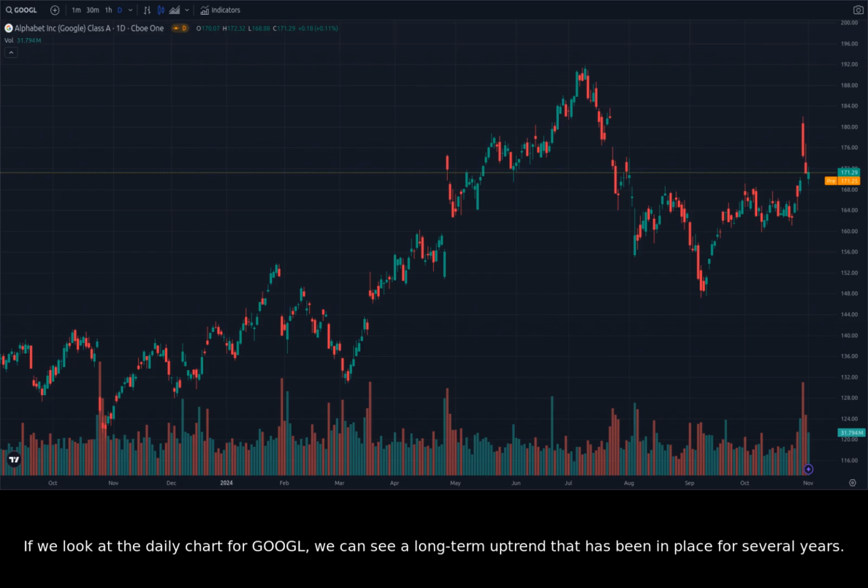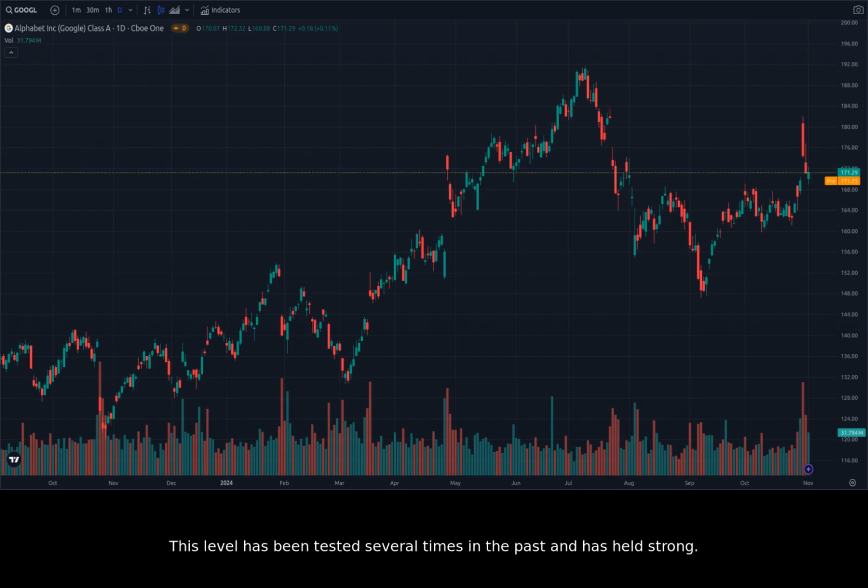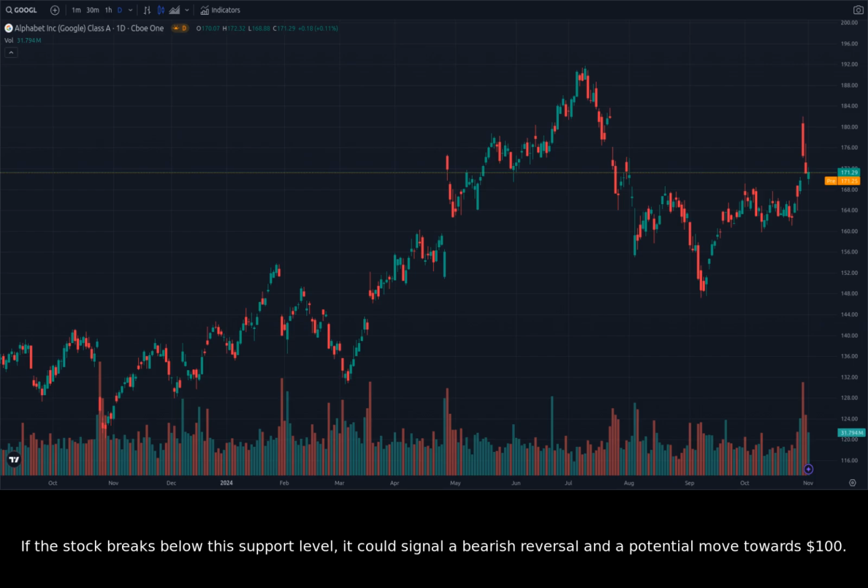If we look at the daily chart for Google, we can see a long-term uptrend that has been in place for several years. The stock has consistently made higher highs and higher lows, suggesting a strong bullish sentiment. The recent pullback in price has taken the stock back to a key support level around $125. This level has been tested several times in the past and has held strong. If the stock breaks below this support level, it could signal a bearish reversal and a potential move towards $100.